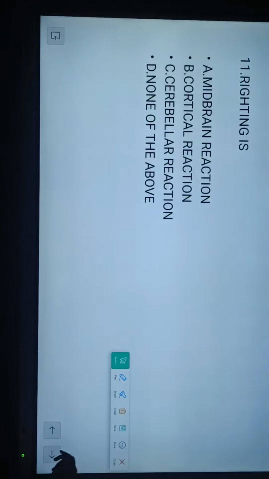Next question. Righting is: option A, midbrain reaction. Option B, cortical reaction. Option C, cerebellar reaction. Option D, none of the above. So have a look.